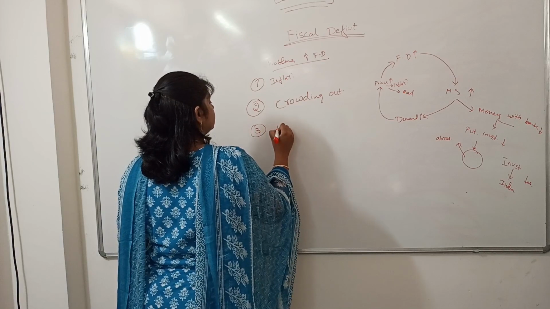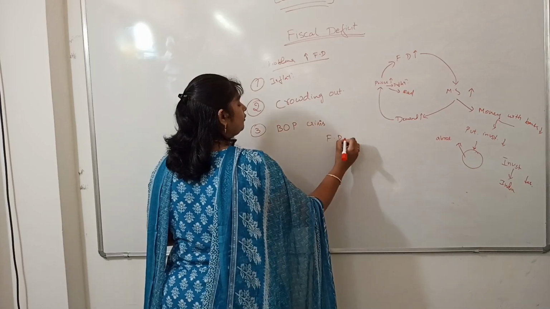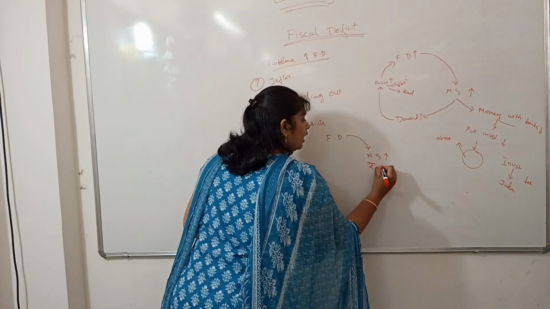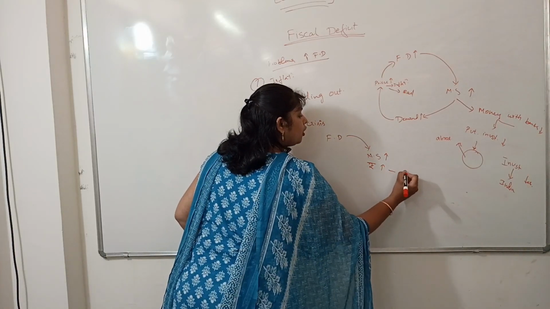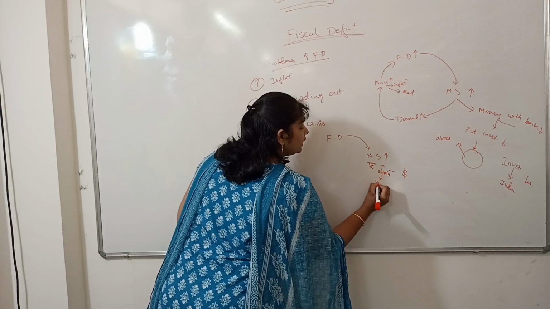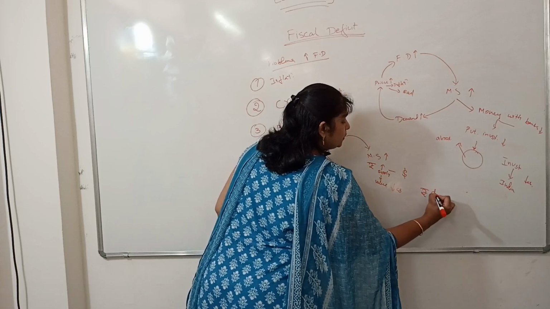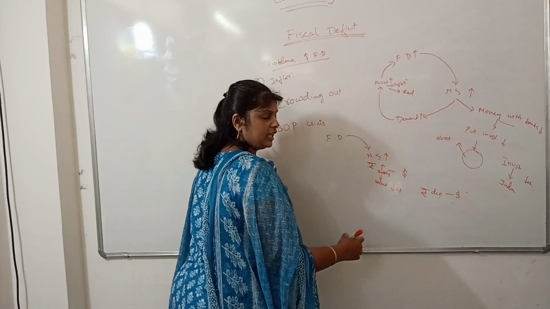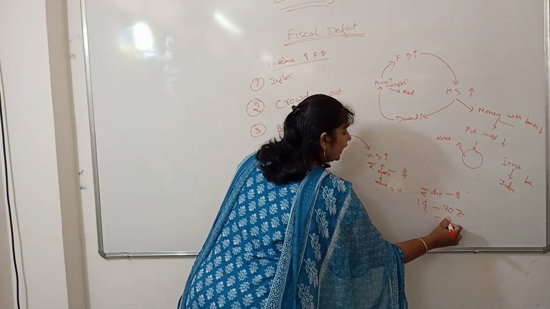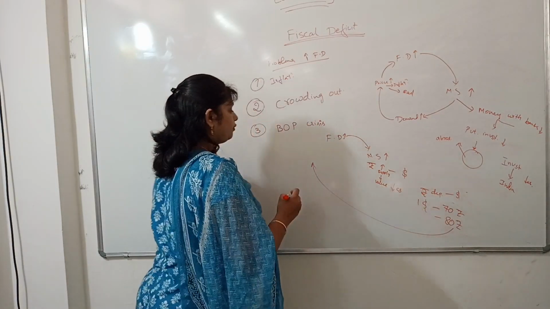The next is balance of payment crisis. How does this happen? With fiscal deficit, the money supply is more. That means rupees are more in the market compared to dollars. This is supply. Supply is more means value decreases. That means the rupee value depreciates against the dollar. That means $1 when it was costing 70 rupees, today it would be costing 80 rupees because of high fiscal deficit.